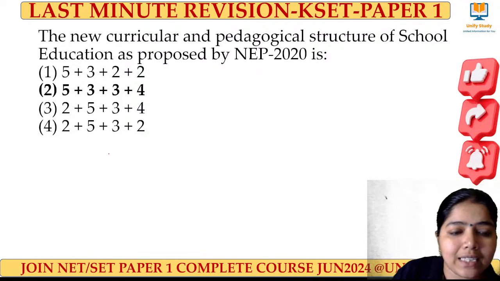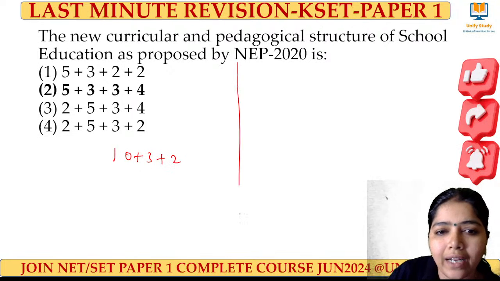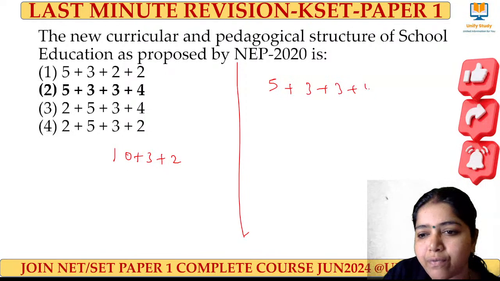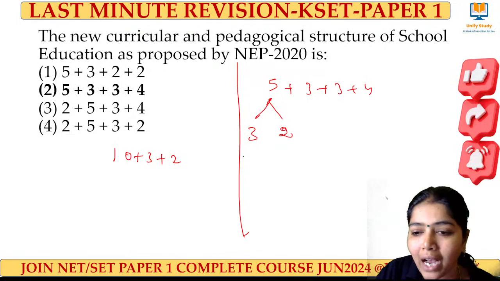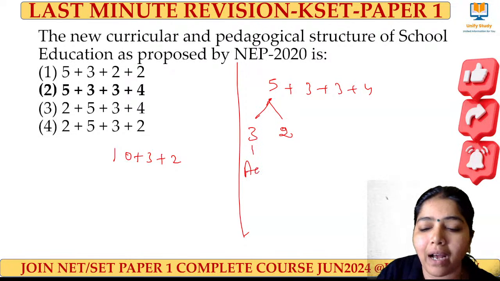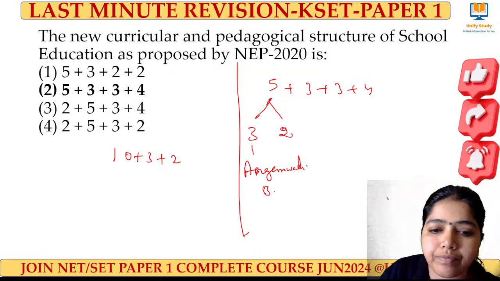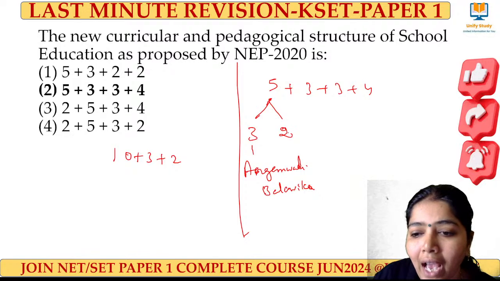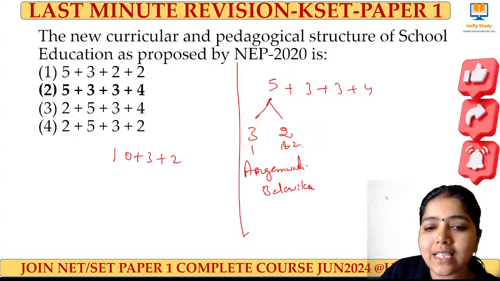The existing system is 10 plus 3 plus 2, and now it is being replaced by 5 plus 3 plus 3 plus 4. This 5 years is of 2 stages, here we have 3 plus 2. The 3 is Anganwadi or Balavika, from the age of 3. Then 2 years, class 1 and class 2, for ages 6 to 8.